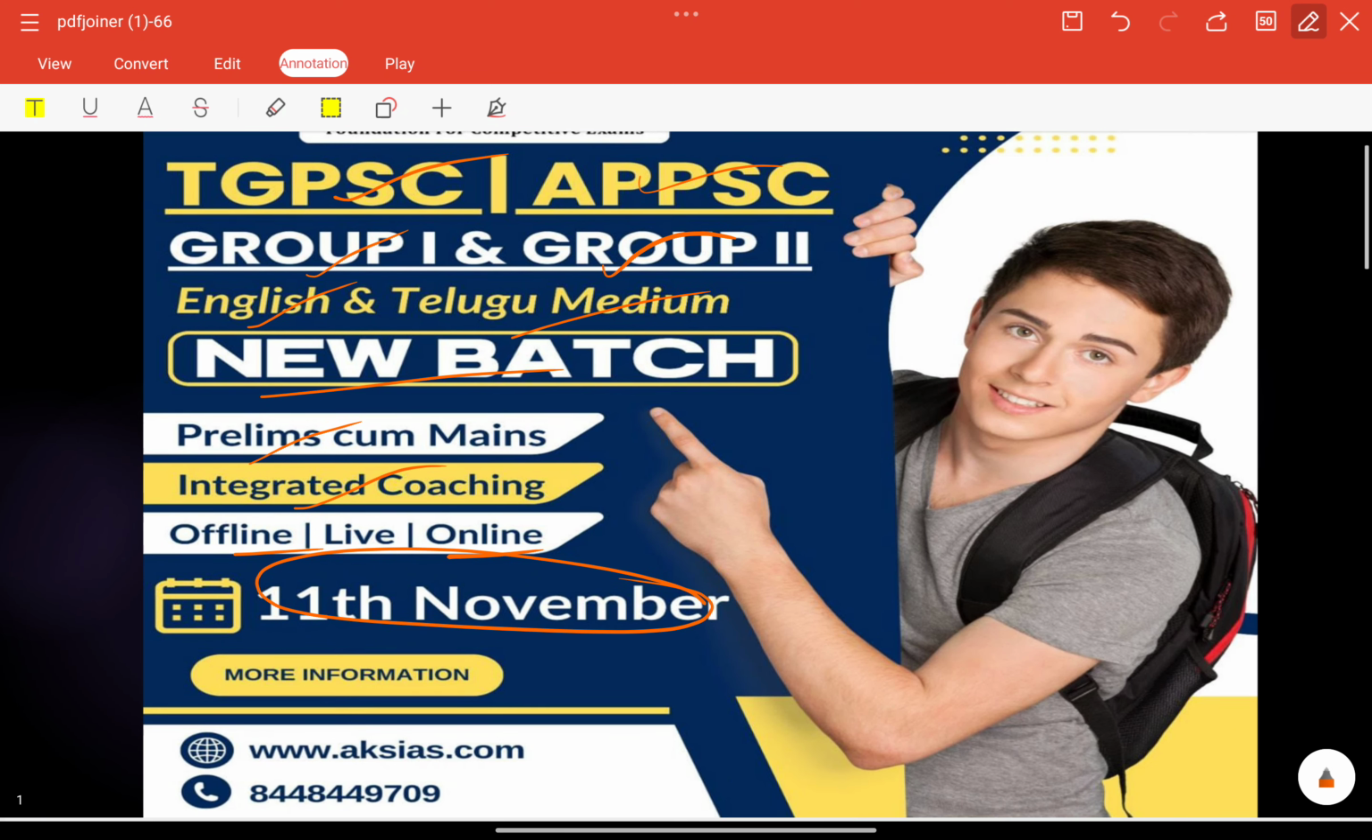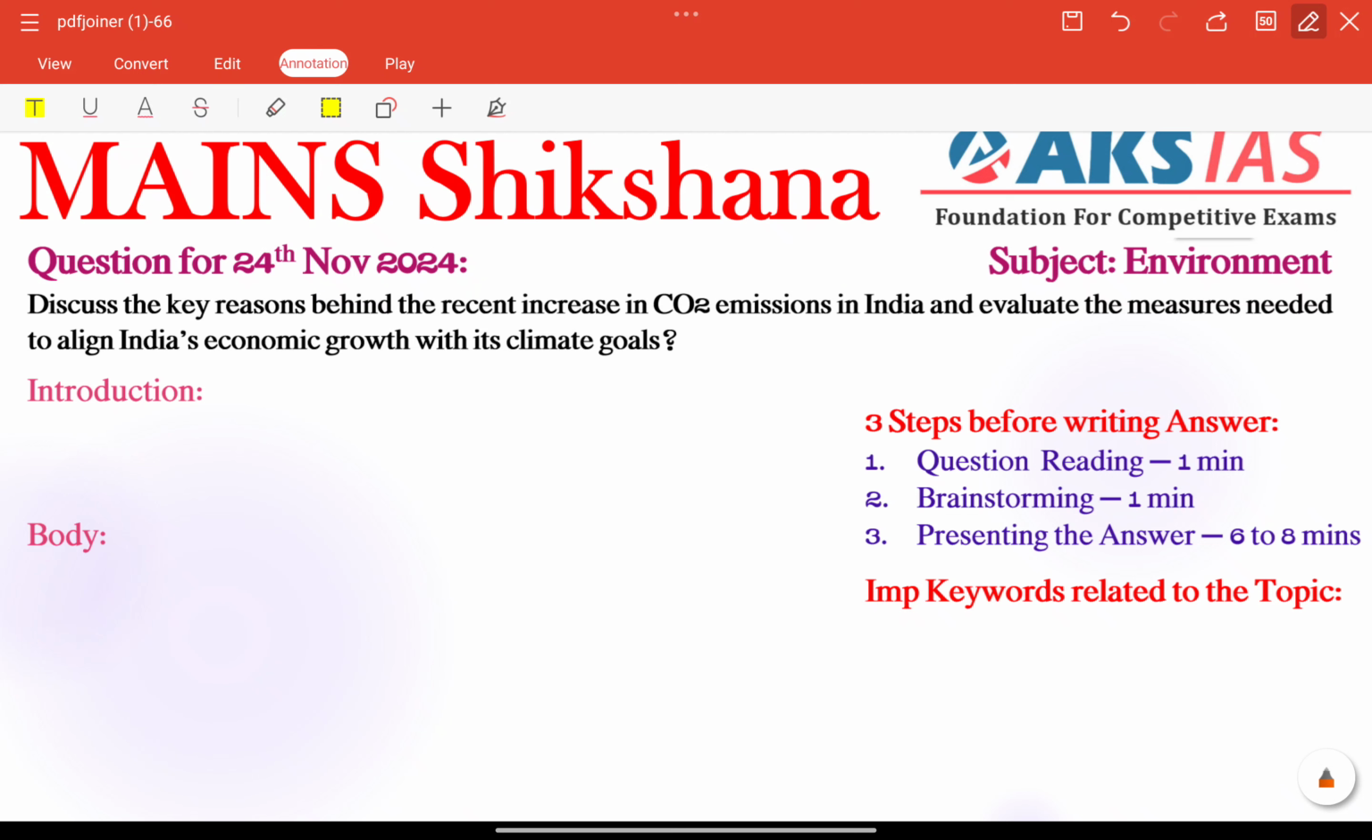So let's check today's main section of free initiative, that is the question for 24th November 2024, related to the subject environment. Discuss the key reasons behind the recent increase in CO2 emissions in India and evaluate the measures needed to align India's economic growth with its climatic goals.